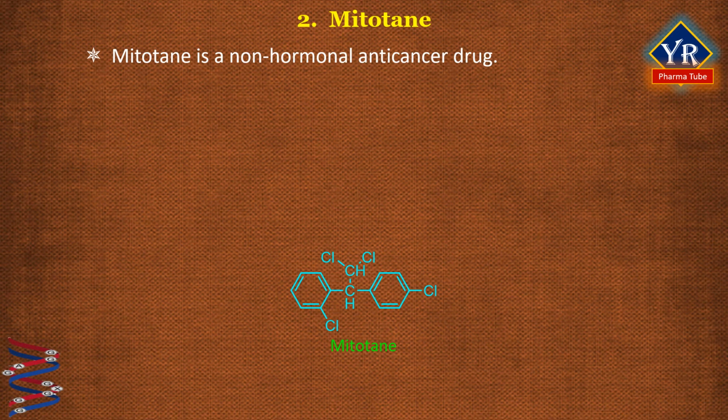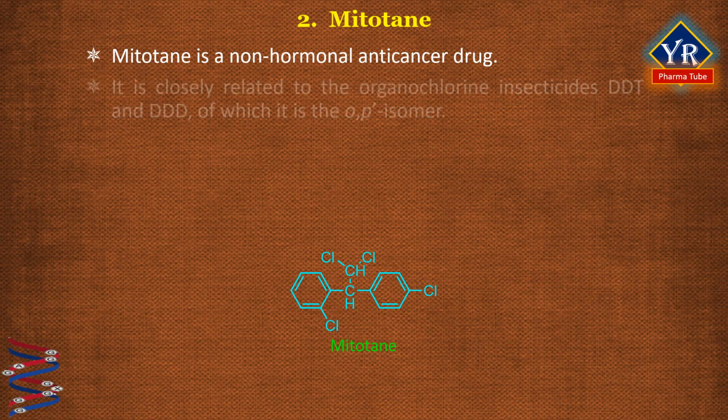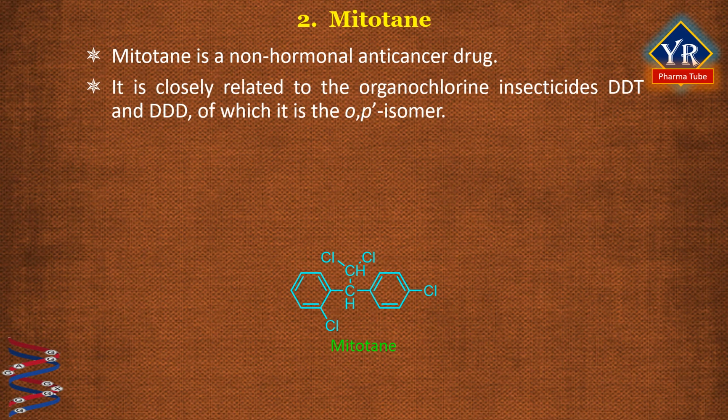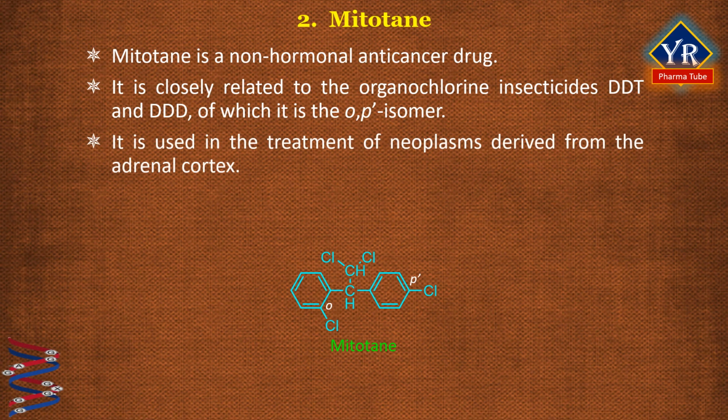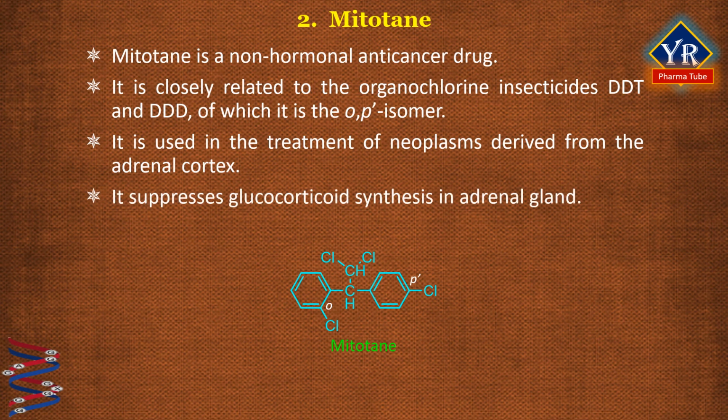It is unique among anti-tumor agents in its highly selective effect on the adrenal cortex. It is closely related to the organochlorine insecticides DDT and DDD. DDT stands for dichlorodiphenyl trichloroethane and triple D stands for dichlorodiphenyl dichloroethane. Mitotane is the ortho-para-isomer of triple D and is used in the treatment of neoplasms derived from the adrenal cortex. It suppresses glucocorticoid synthesis by a direct mechanism on the adrenal gland.